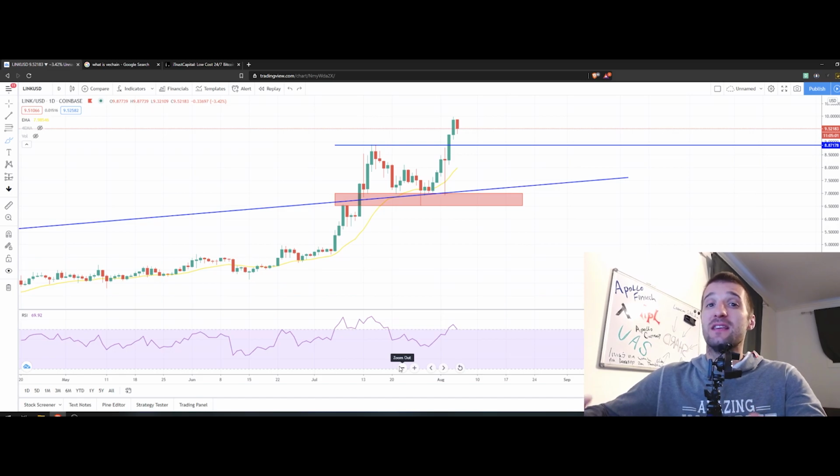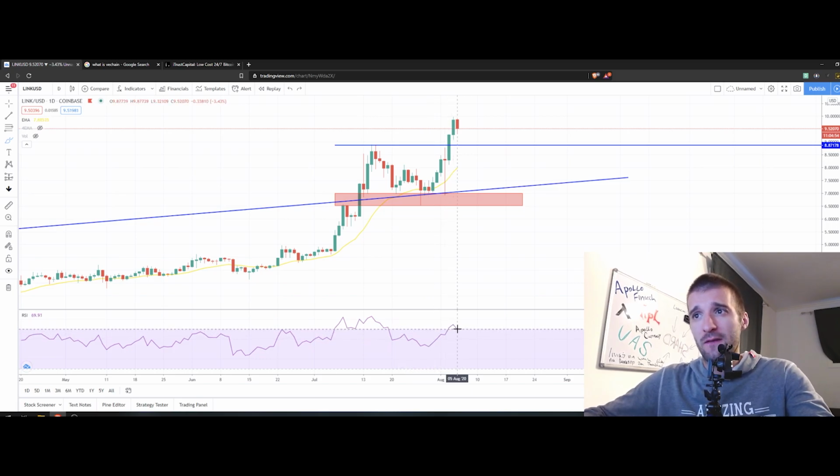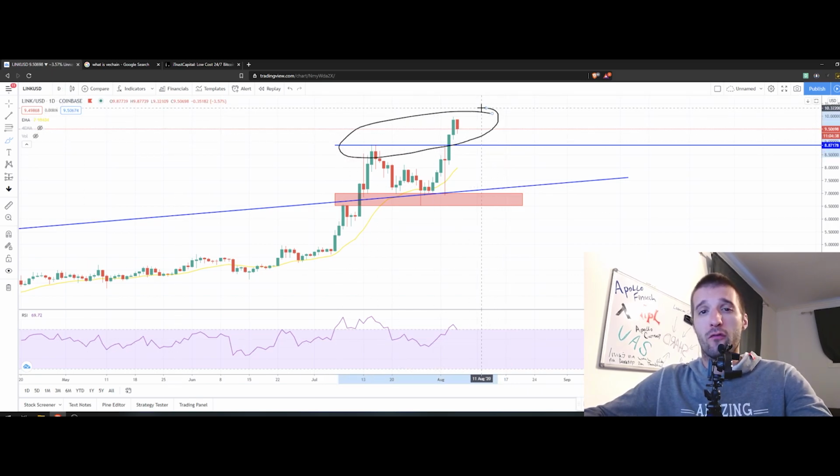So this last push in the overbought zone is showing us weakness in the strength. Please just be careful. I'm not telling you that we're going to crash all the way to the downside. I'm just telling you that a correction is imminent. Now, how big that correction is going to be, we don't know. But if we want to assume, it could be a little bit larger because it is on the daily chart and it takes a lot of time to form such a pattern. So just be careful with Link, but for now, it's pretty good to go to the upside.